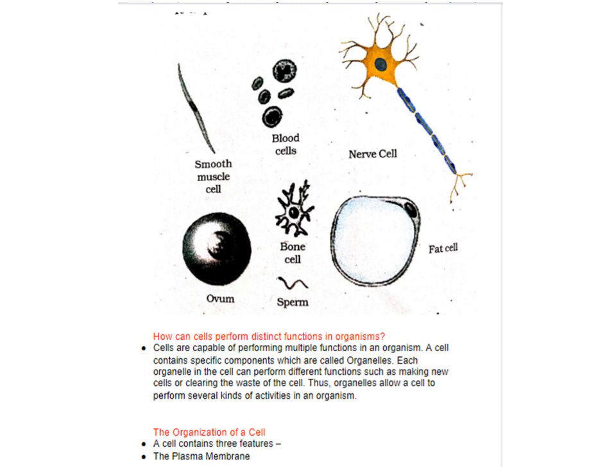Now, these are the various shapes. You can see the shape of a nerve cell. It has long fiber-like structures because it transmits impulses throughout the body, and this process is very fast. You can see the various shapes: sperm, ovum, bone cell, blood cells, smooth muscle cells, fat cells, etc.